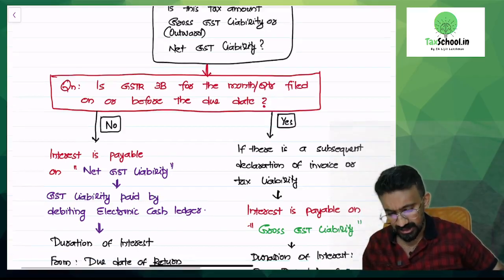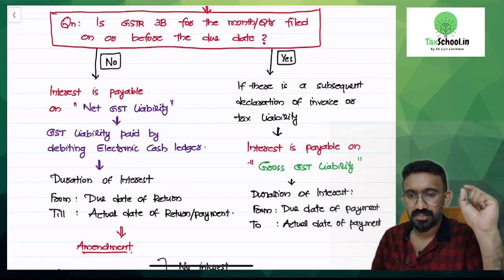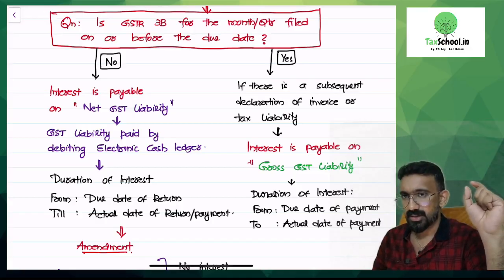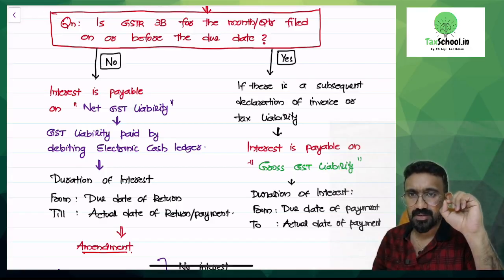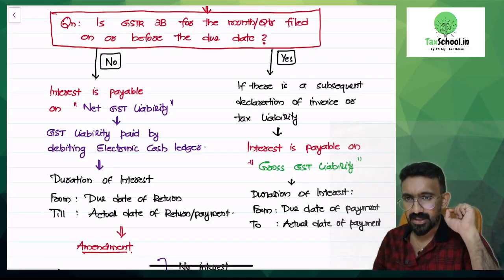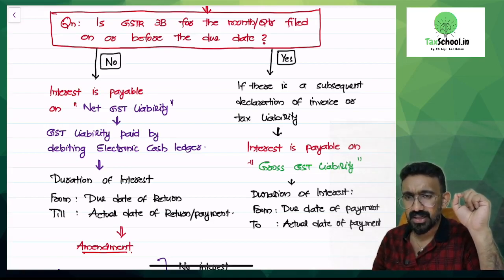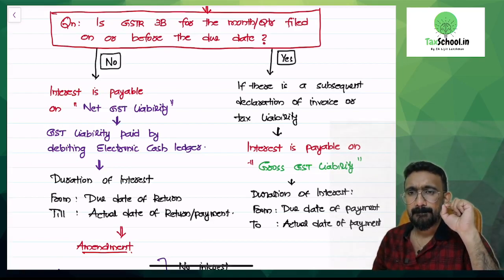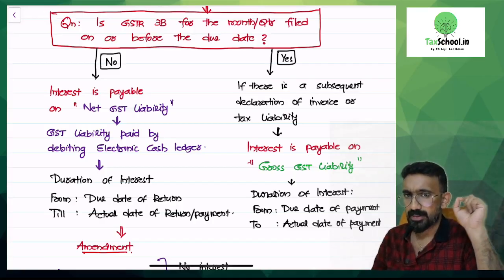Now let me read it once again for you. So the first question is: whether I should pay interest on gross GST liability or net GST liability. The next question you should ask is: did you file GSTR 3B for the month or the quarter before the due date? The answer is no. Interest is payable on net GST liability. What is net GST liability? GST liability paid by debiting electronic cash ledger. What is the duration of interest? From the due date of return till the actual date of return or payment.